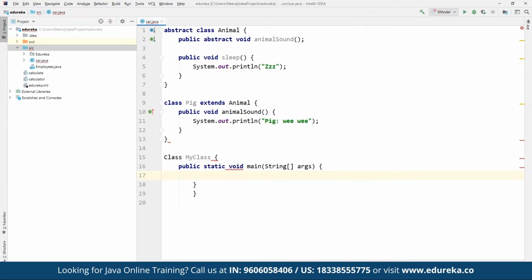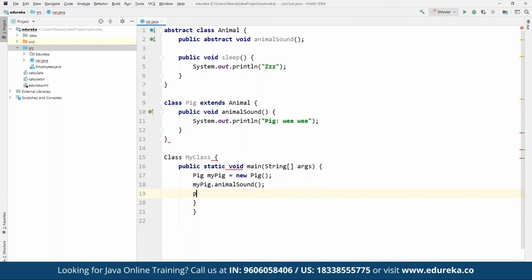Now, for example, suppose we are going to create a pig, say as myPig. Here we can define a new Pig object. We do that by defining new and then the Pig constructor that we are going to create. So here we have defined a simple new Pig and then a Pig object. Once we define the Pig object, then we can define myPig, and here we can define the animal sound that we have defined,